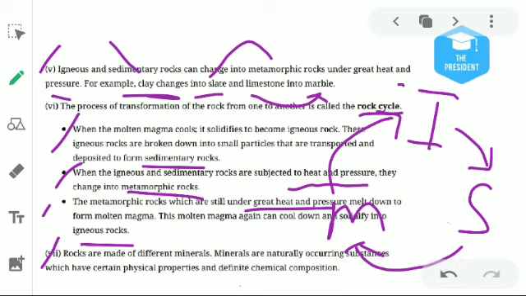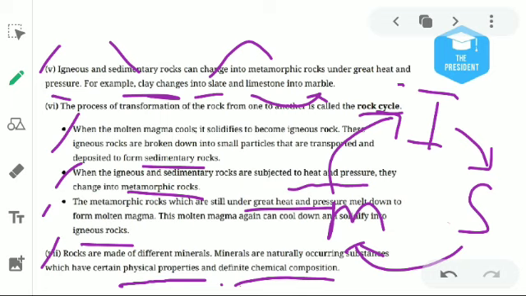Rocks are made of different minerals. What are minerals? Minerals are naturally occurring substances which have physical properties and a definite chemical composition. They occur in nature by themselves. For example, coal is a mineral.